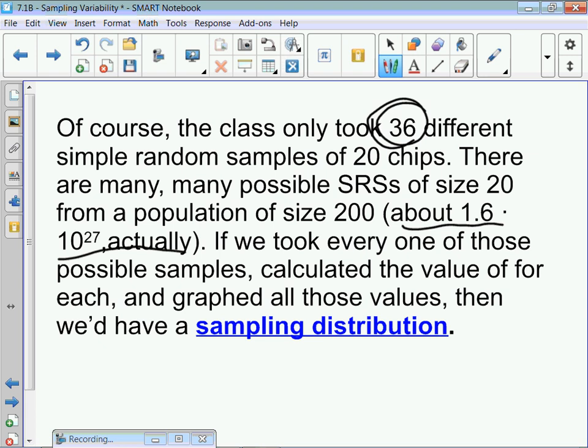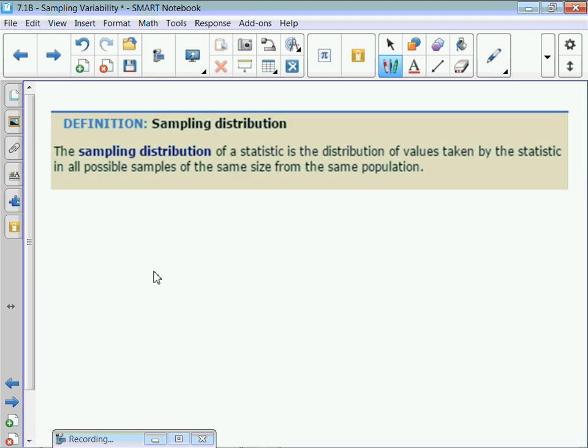That's lovely. So if we took every single one of those possible samples and calculated the value for each, and then we graphed them all, we'd have what's called sampling distribution. So write this definition down. The sampling distribution of a statistic is the distribution of values taken by the statistic in all possible samples of the same size from the same population.